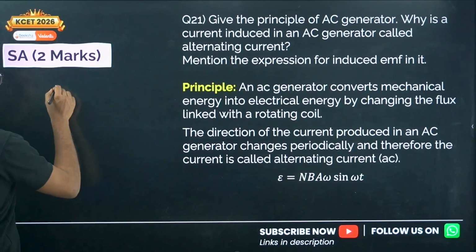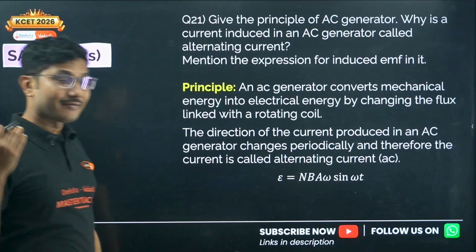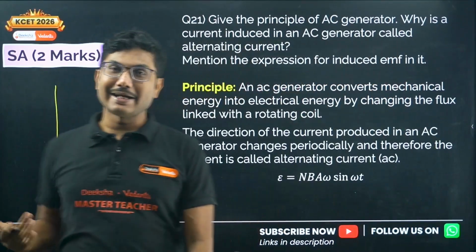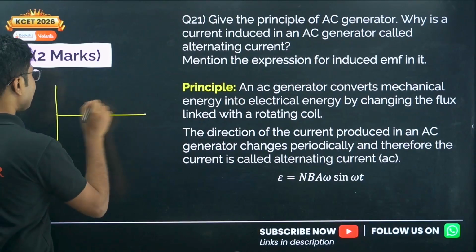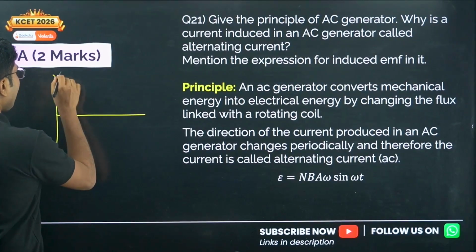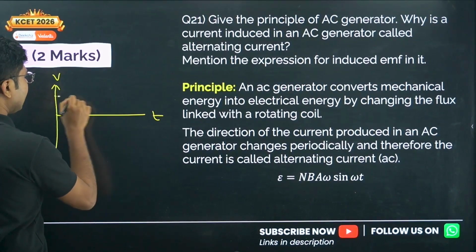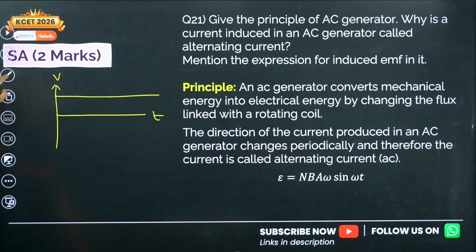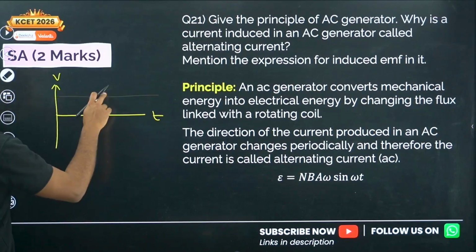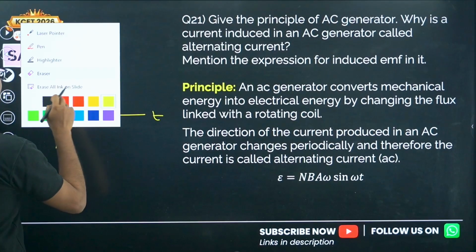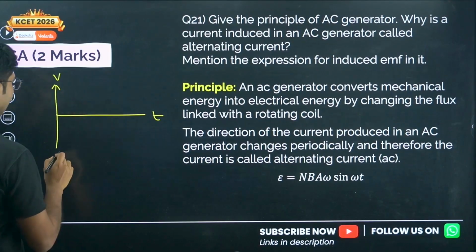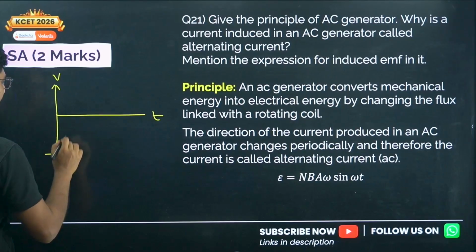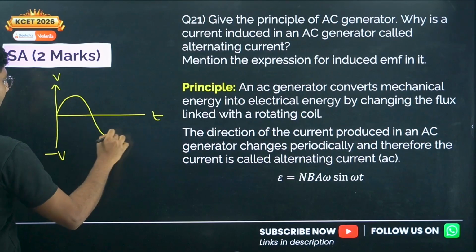Normally the current that we have used so far in our current electricity chapter was a DC current, direct current. Direct current means, suppose this is the value of voltage and this is time. So DC current does not change its direction, it remains the same. But when you talk about AC current, the voltage alters every now and then.